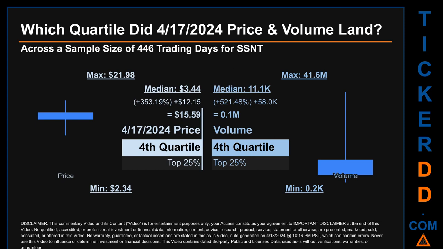Quartiles tell us about the spread of a data set by breaking that data set into quarters, just like how the median breaks the set into half. Descriptively, SSNT has a median price of $3.44. Therefore, April 17, 2024 price was higher from that middle marker by 353.19%. The day's volume of 0.1 million was more than the median by 521.48%.